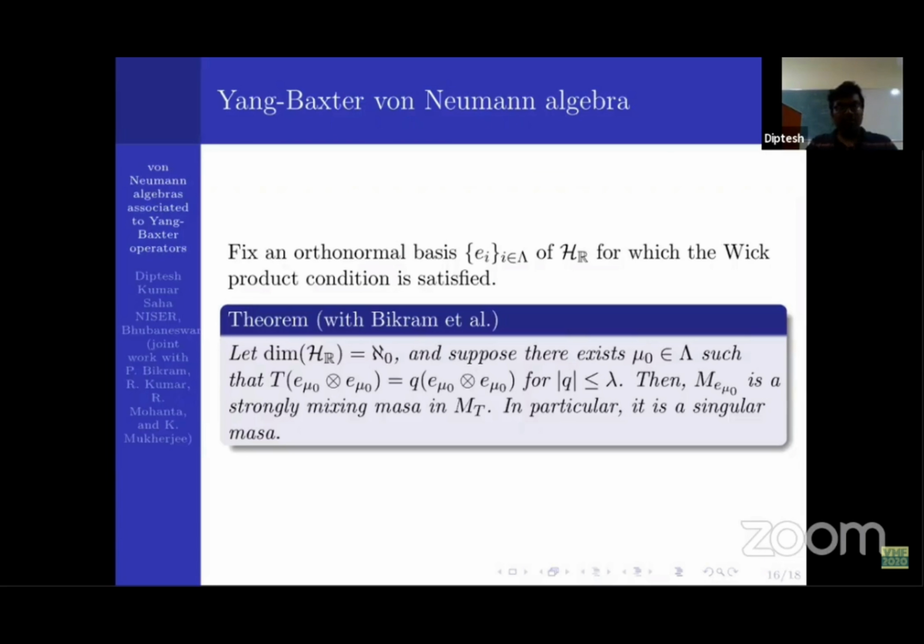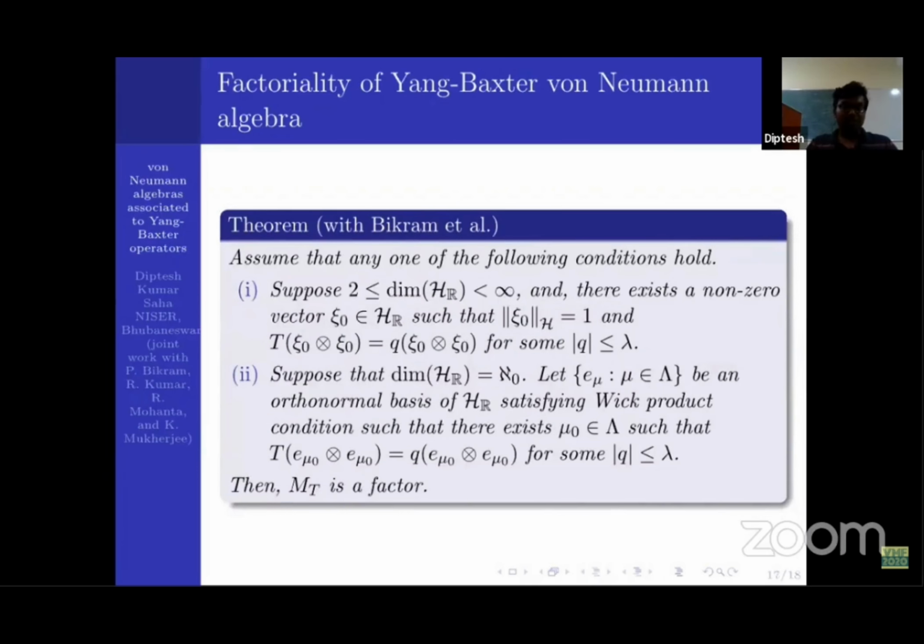Using these two results, we get the factoriality of the Yang-Baxter Von Neumann algebra. So this is the main result: when the dimension of H_R is finite, the Von Neumann algebra is a factor, and also when the dimension of H_R is Aleph naught and the weak product condition is satisfied, then M_T also becomes a factor.